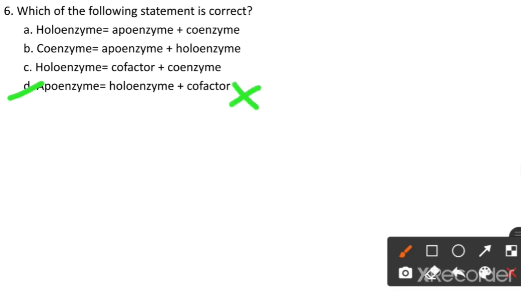Holoenzyme is equal to cofactor plus coenzyme, it is also wrong. Coenzyme equals apoenzyme plus holoenzyme, it is also wrong. Holoenzyme is equal to apoenzyme plus coenzyme is the correct statement because this is the part of the enzyme.